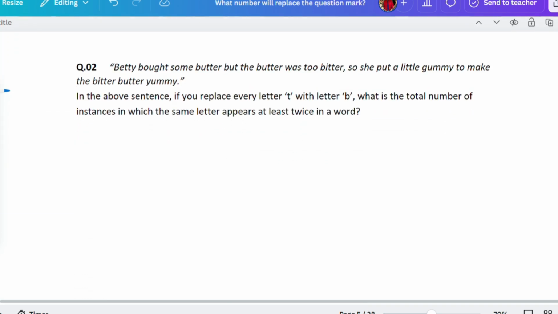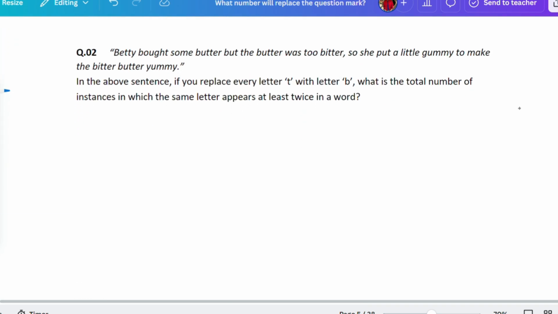Let's proceed with question number 2. This is a little tricky and I guess it's somewhere wrong as well. You can challenge it once the portal opens. You can put the question number as per your answer sheet, because everyone has different sections and different sets. So it might be possible that question number 2 here is question number 14 in Gazi's question paper. So as per that, you have to put it.